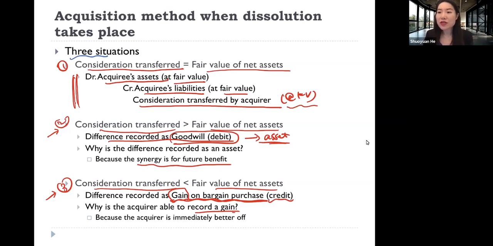What you can do in this kind of situation is, you paid 8 million, but the fair value is 10 million. So you can turn around immediately and sell it on the market for 10 million. That brings you an immediate benefit. You are immediately better off by taking up this transaction. That's why in the second situation, the difference can be recorded as a gain on bargain purchase. We allow it to increase our bottom line earnings in the current period immediately.